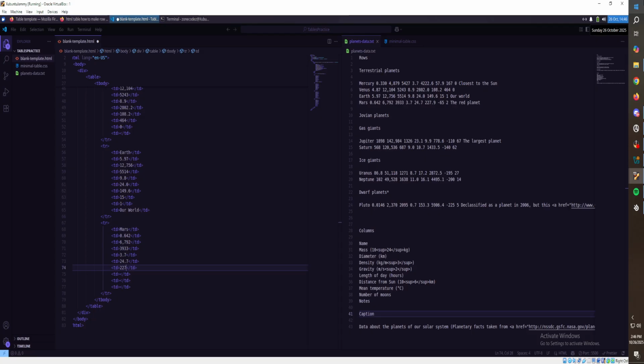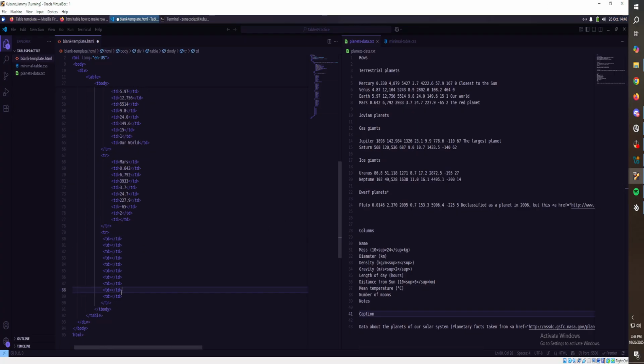227.9. Negative 65 and 2. Oh, I hit it twice. 2, and there's nothing in the last one. So then another TR with table data times 10. And then I don't know how to highlight all of these and then do stuff on them without doing this. There's still lots of hotkeys I have to learn. Honestly, I won't deny that. So we did Mars.